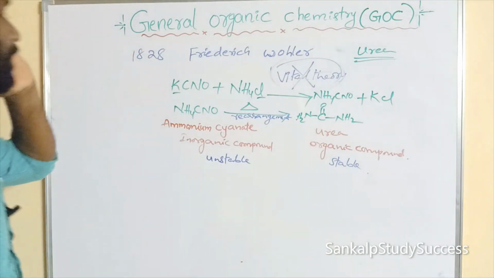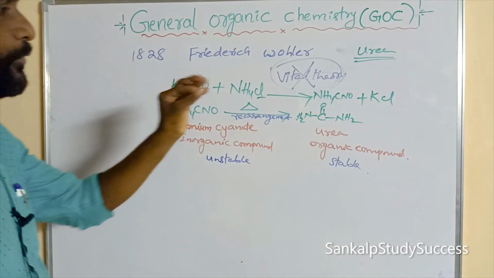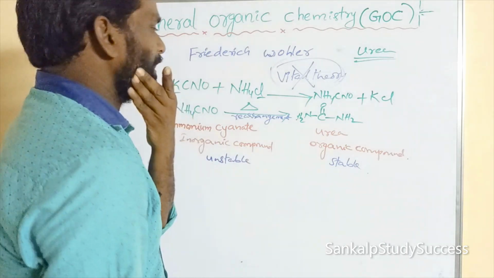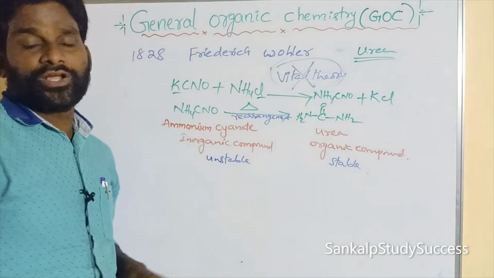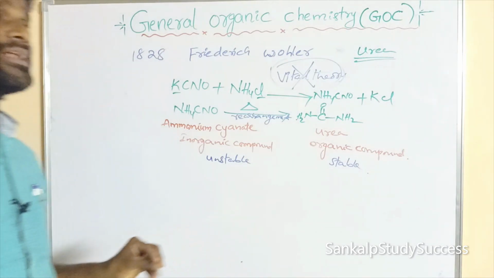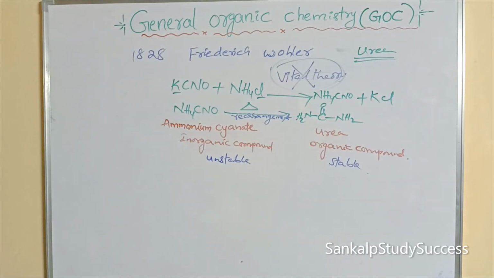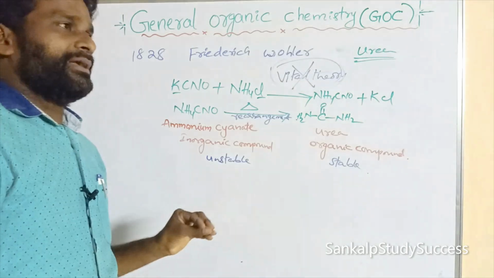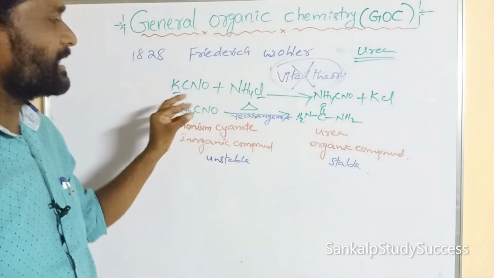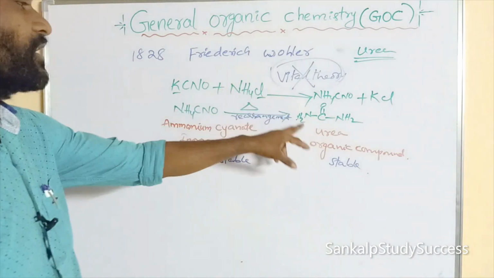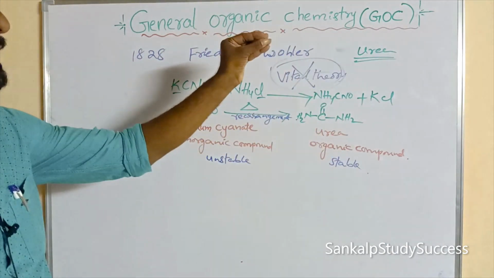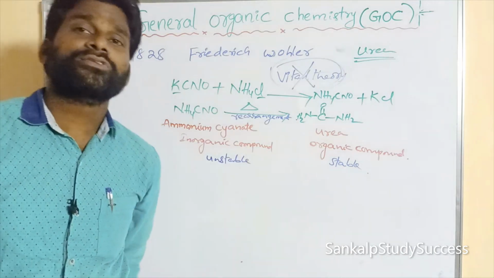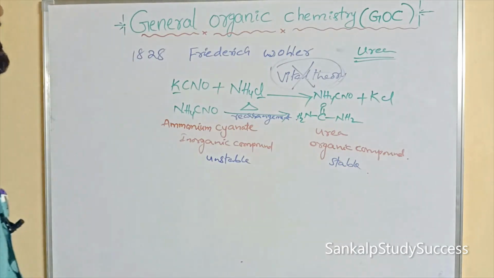He prepared urea in the laboratory by using an inorganic compound. So the first organic compound was prepared in the laboratory: urea, prepared by the scientist Friedrich Wöhler.